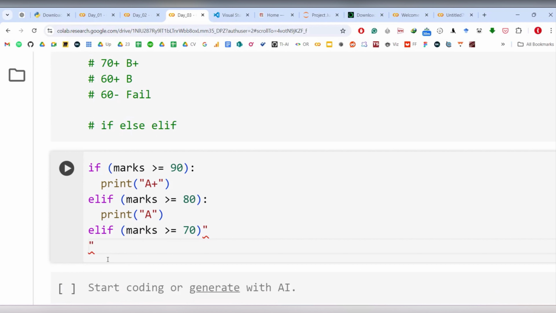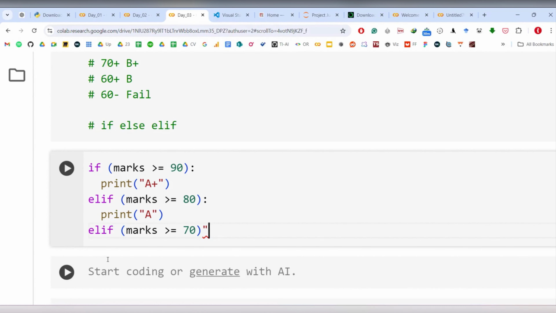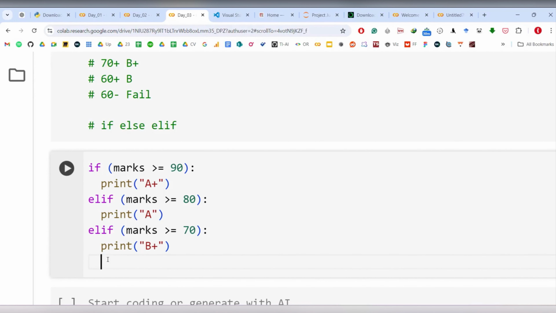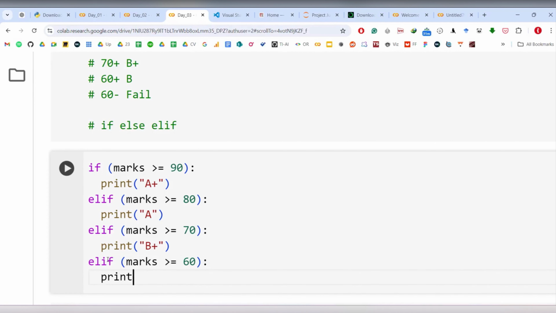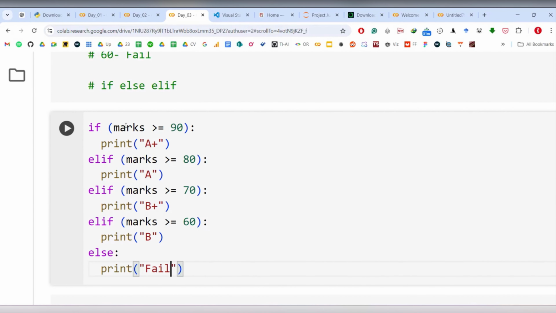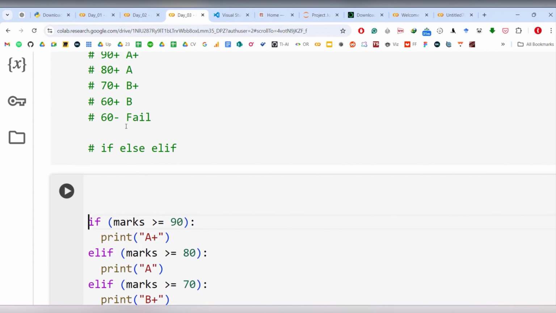You put a colon, print B plus, and so on. You keep writing it until you fulfill all the conditions, greater than or equal to 60, then print B. Then here you can write else, print fail.